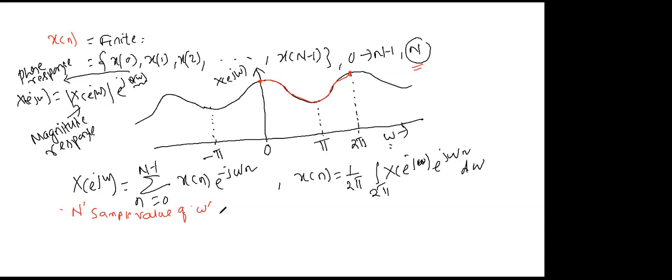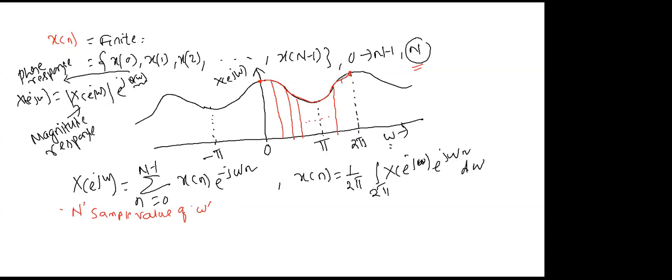Since I want N sample values, a good healthy sample set, I will simply divide this 2 pi range, 0 to 2 pi, into N number of divisions, like this: 1, 2, 3. Let this be the kth division.